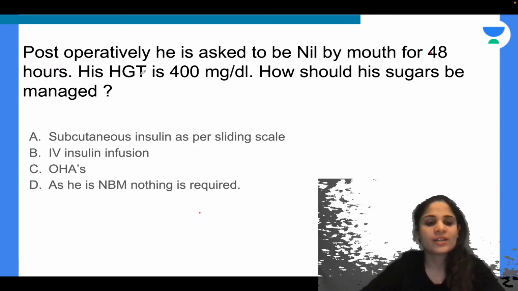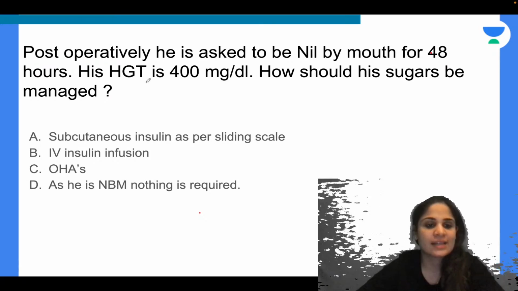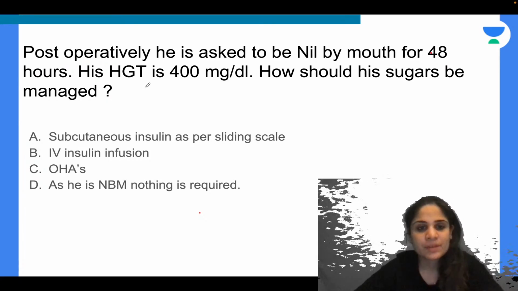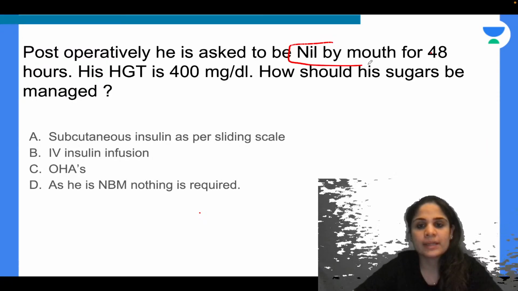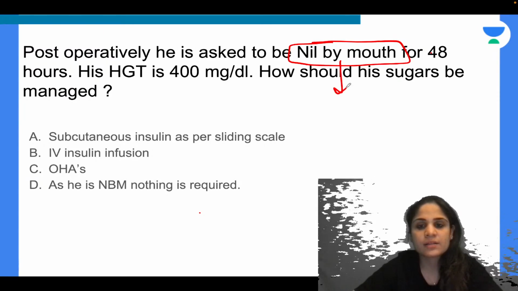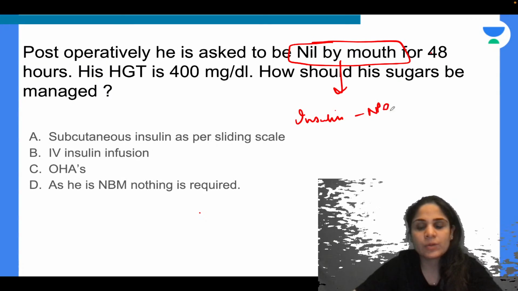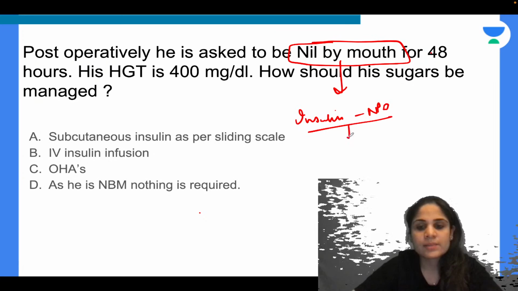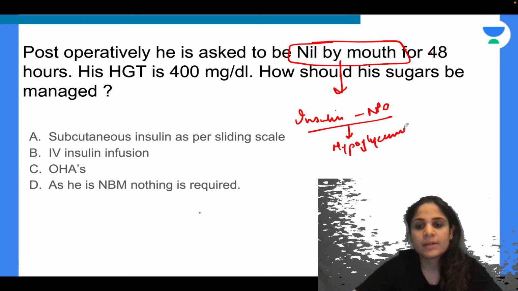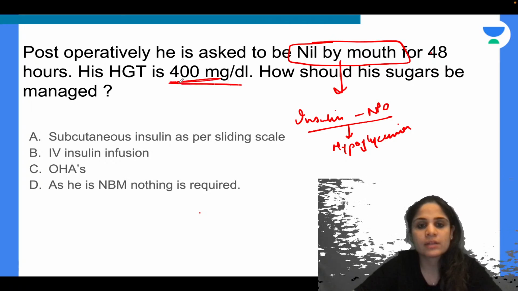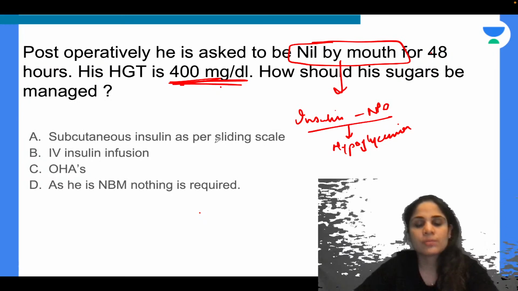So Purva thought, these two have both said B, so let me say that, maybe that will be the right answer. Okay, so let's look at this patient. Again, this patient is not going to be eating anything. Now what is my concern? If I give insulin to this patient and he is going to be NPO, then this patient can go into hypoglycemia. Correct? But if I don't give insulin to this patient, it's not right, because already his sugars are uncontrolled. So what is the best way to manage this?